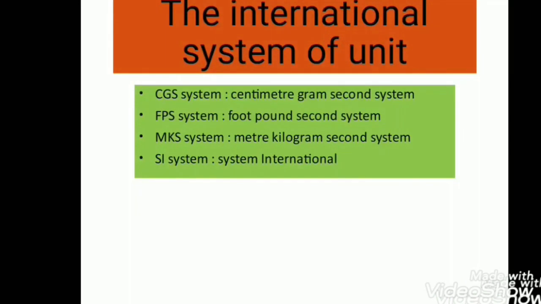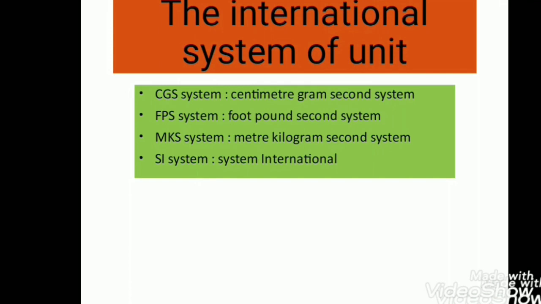So students, in our present time we are using the SI system, but we should be familiar with the previous systems which we have already used. The systems were CGS, FPS, MKS. So one by one we will discuss them. So first of all, come to the system of units.